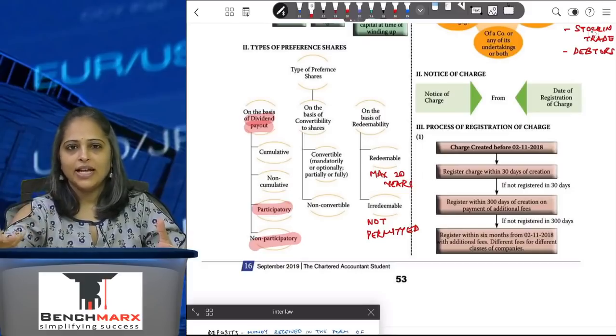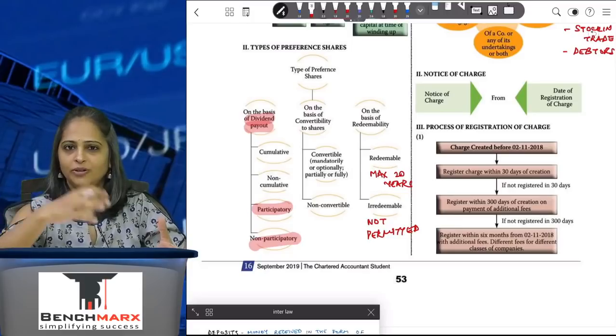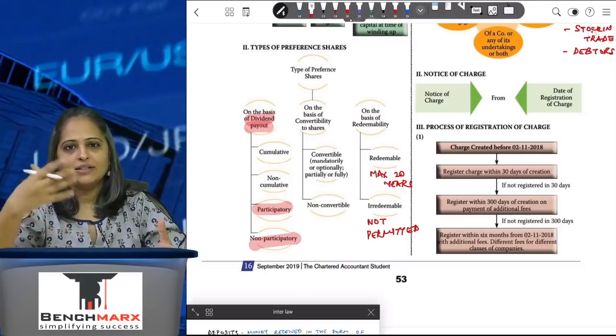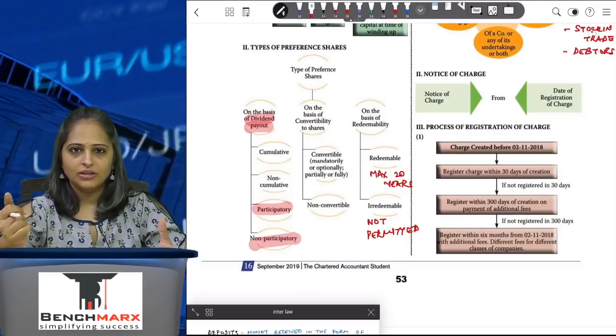Normally preference shareholders will not get participation in the business or the voting power of the company, unless their dividend has not been paid for a period of 2 years, or a meeting has been called for a purpose where the rights of the preference shareholders are affected. In these two cases, they will get a right to voting power, otherwise they will not get any voting power in the company.